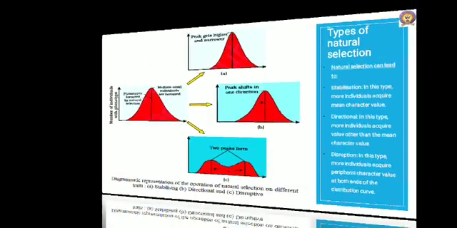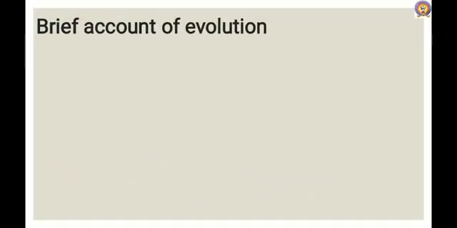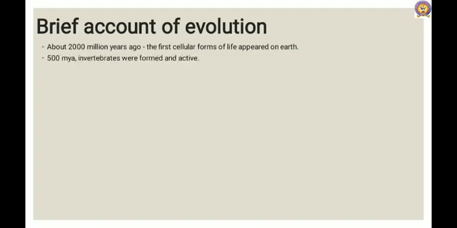The next one is a brief account of evolution. About 2000 million years ago, written as MYA, the first cellular form of life appeared on Earth. Some of these cells had the ability to release oxygen. Slowly, single-celled organisms became multicellular life forms. By 500 million years ago, invertebrates were formed and became active.